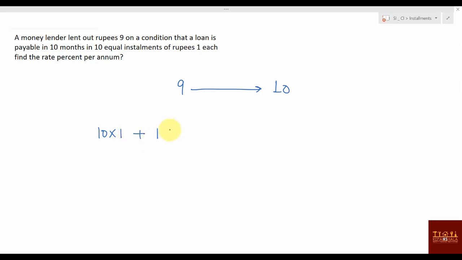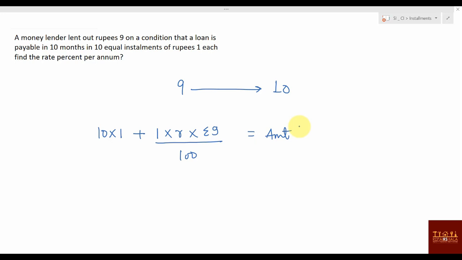Plus this 1 installment into the rate of interest, which is what? That's a good thing to note down. What will be the rate of interest here? That's what you have to find. So the rate of interest I will write here. And what is the sigma value? How many installments are there? 10. So here it will be sigma 9 divided by 100. And here what comes? Amount. What will you write in amount? 10.